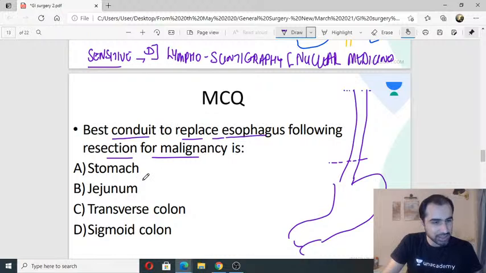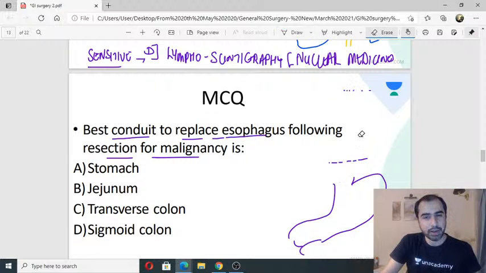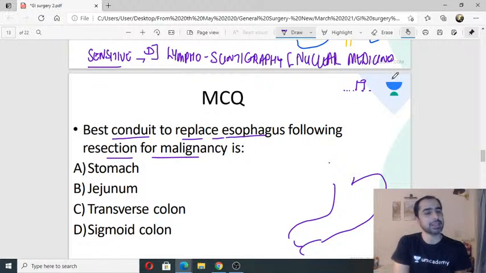Noral is also saying jejunum. And MKK is saying transverse colon. Oops. Let us try to visualize what's happening. I have removed the esophagus. A little esophagus remains above in the neck. Rest all of the esophagus is gone. And I need to bring something in its place. By common sense, what should I bring in its place?